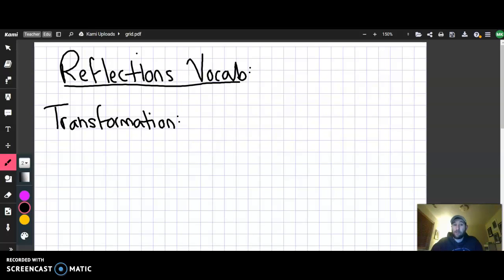The first vocabulary word is transformation. Please channel your inner Optimus Prime when thinking about this because it has the same meaning. Optimus Prime transforms, meaning he becomes a different thing. He changes what he looks like. In mathematics, the transformation refers to more about movement than necessarily becoming a car. But the idea of a transformation is to change or move. And in this particular context, we're talking about on the coordinate plane.